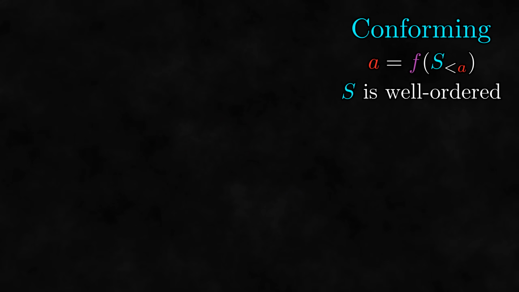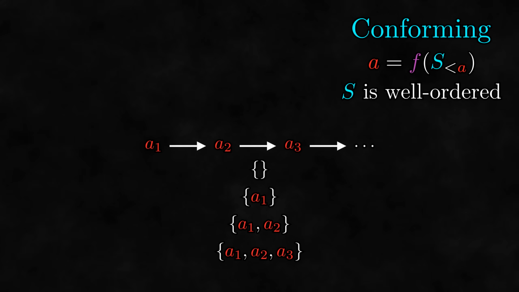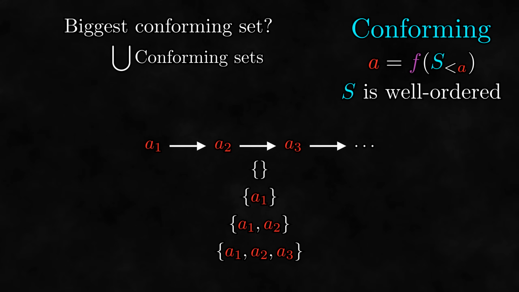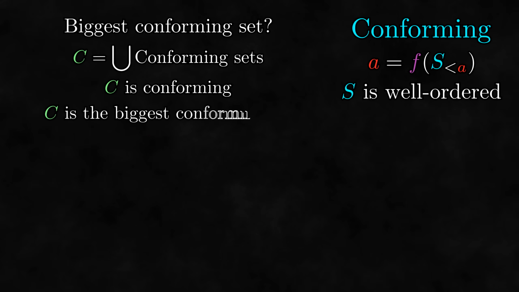So what are we doing again? That's right, looking for a maximal element. And we started looking at conforming sets because they seem to describe our original idea of iteratively building a maximal element. However, while the conforming sets are a neat way to represent our infinite sequence without mentioning infinity, they only represent parts of the sequence, not the entire sequence. If each conforming set represents a part of the sequence, and we're looking for the end of the sequence, is there any way to get the biggest conforming set? Well, why not try the union of all conforming sets? Let's call this union C. It's not too difficult to prove that C itself is conforming, and because it contains all conforming sets, it must be the biggest conforming set.